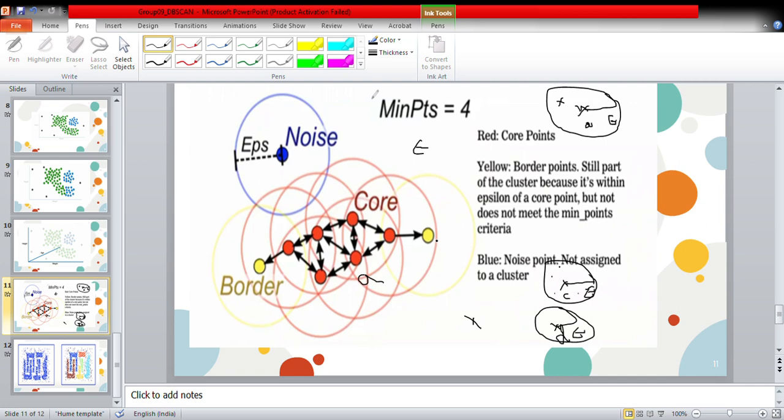But for example, if we take this point, which is point D, take a specific radius for this and draw a circular path across it, we can see that there is only one core point inside this circular boundary, and it doesn't satisfy the minimum points condition. So this point would be said to be a border point. But coming to this case, this is a noise point. It doesn't satisfy the condition of minimum points and doesn't have a core point inside it.